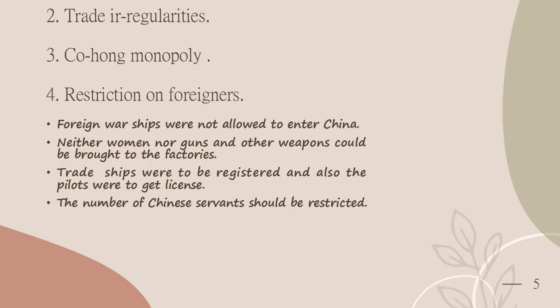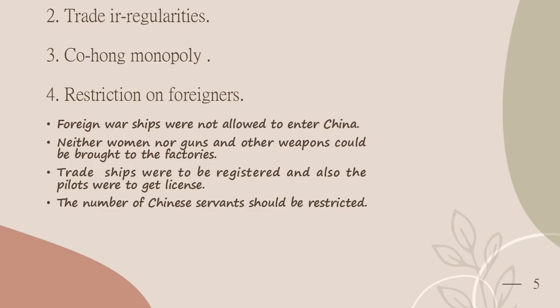The next cause was trade irregularities. There was a great deal of trade irregularity in China by the British traders. Next was the Co-hong monopoly. The Co-hong merchants were a great barrier to trade in China. Next is the restrictions on foreigners.